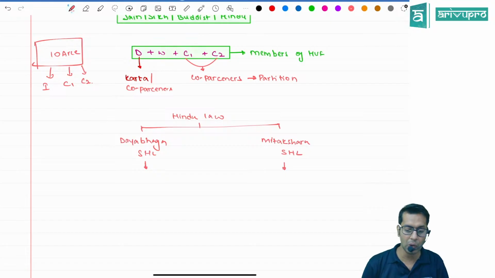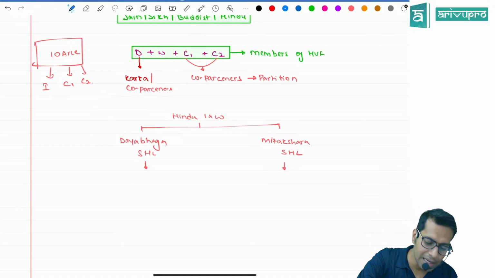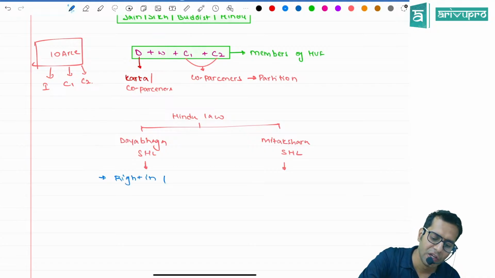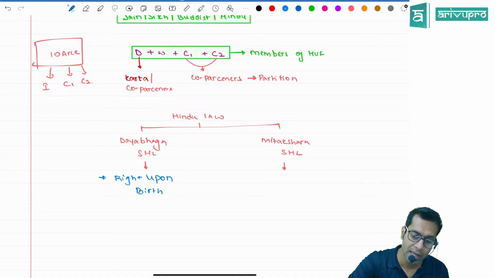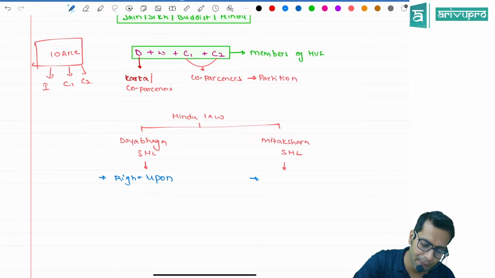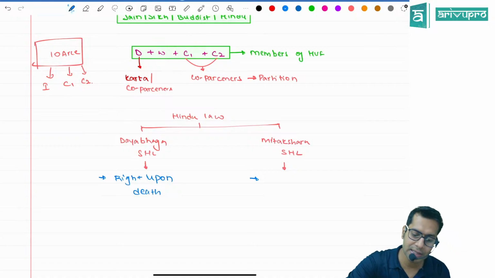Dayabhaga school of Hindu law says you will get a right in parental property. You will get a right in the HUF property upon death, whereas Mitakshara school of Hindu law says you will get a right upon birth. Sir, what do you mean by this, sir? Meaning what, sir?